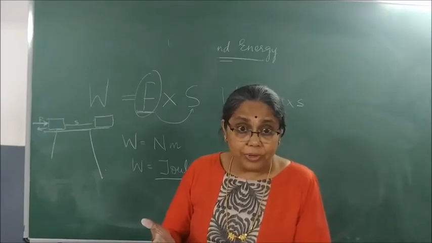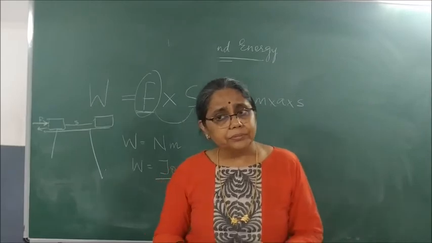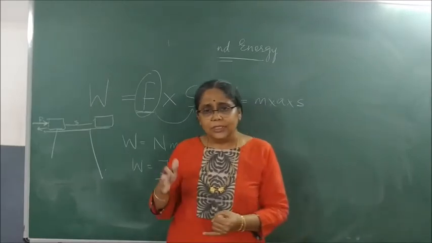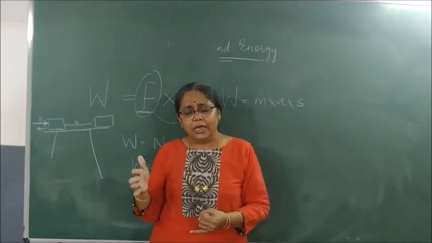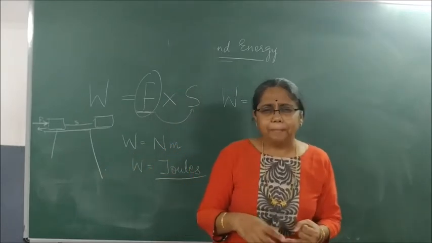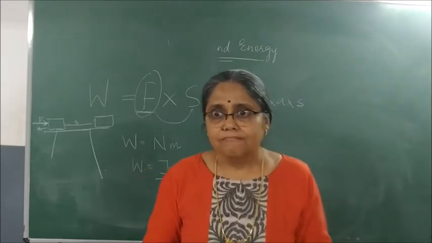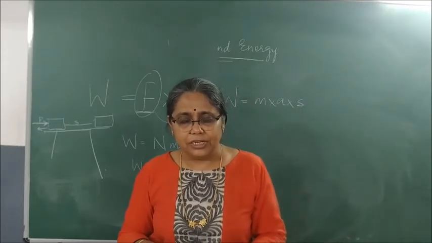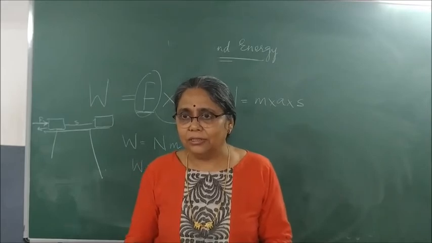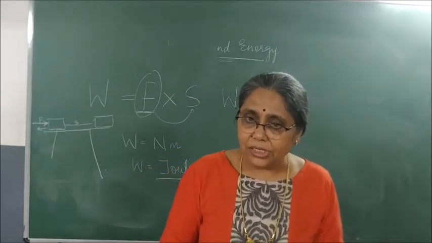Time, seconds. Momentum? kg meter per second. Okay. Then acceleration due to gravity? Meter per second square. Acceleration due to gravity, meter per second square.